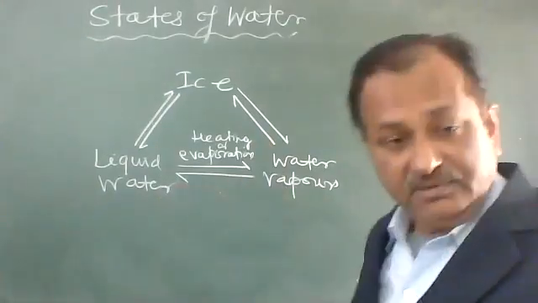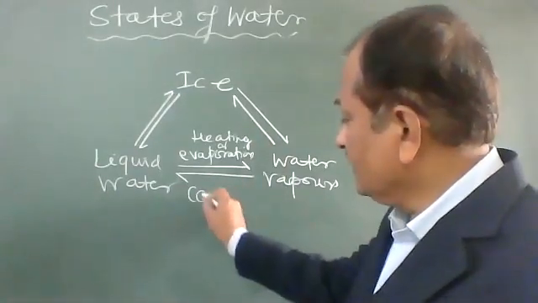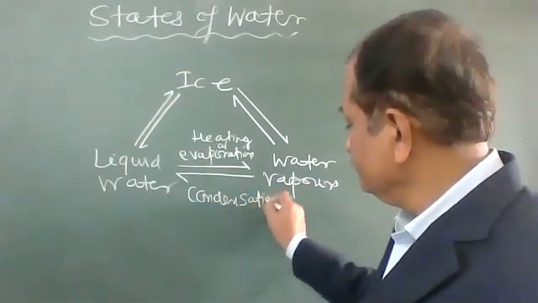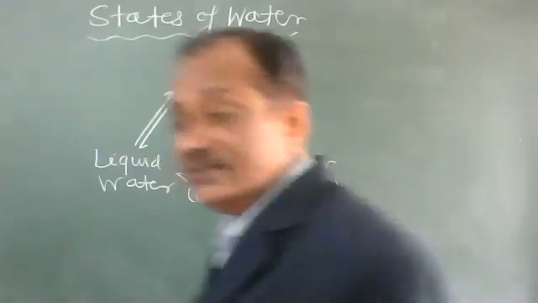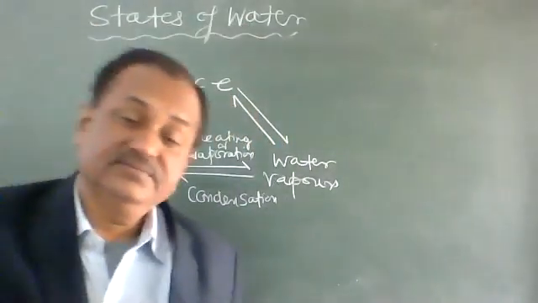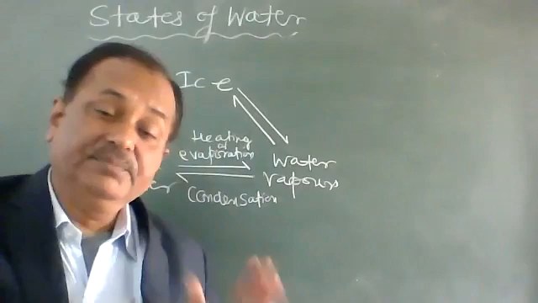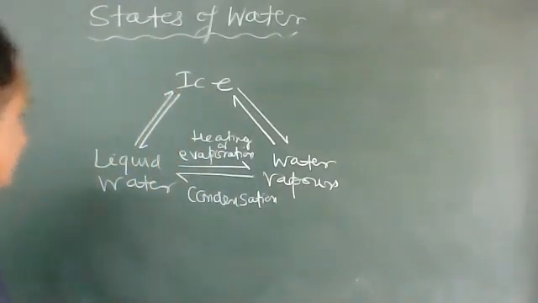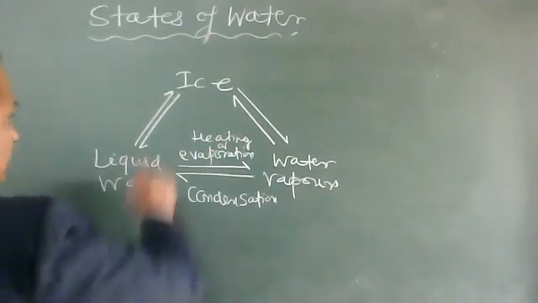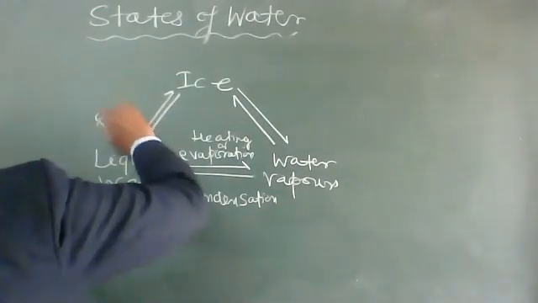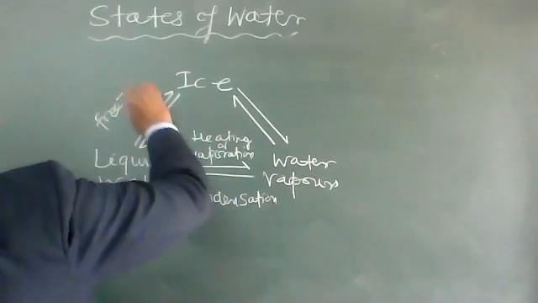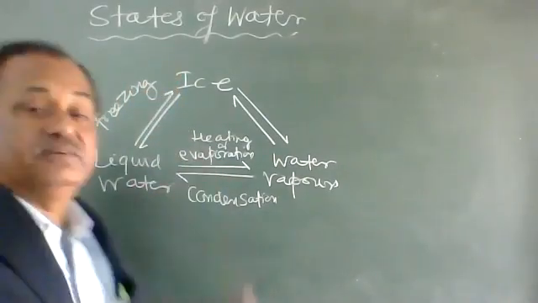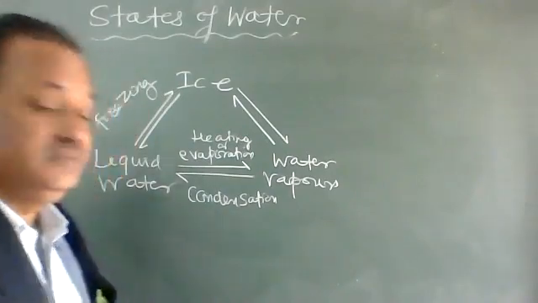Water vapors into liquid water is called condensation. Condensation means the conversion of any vapor into liquid itself. Then liquid water to ice is freezing. Liquid water is converted to ice by freezing.